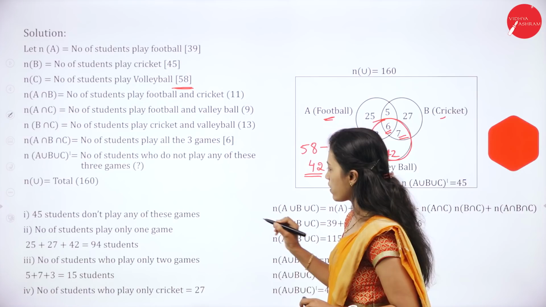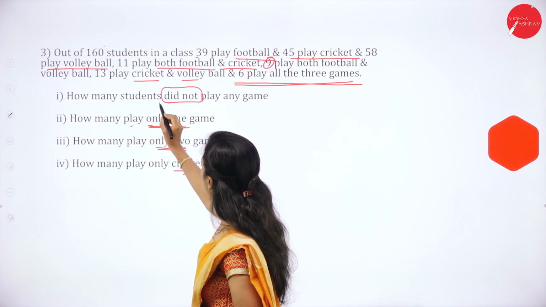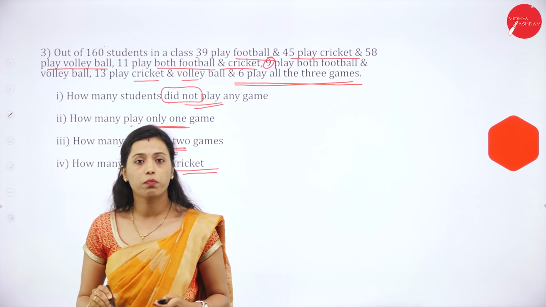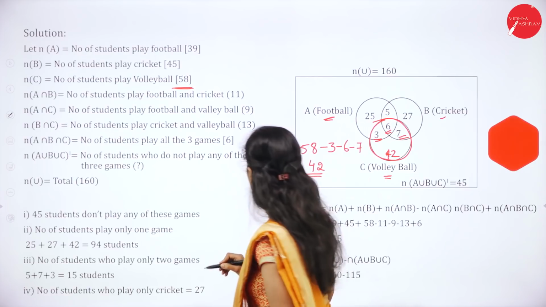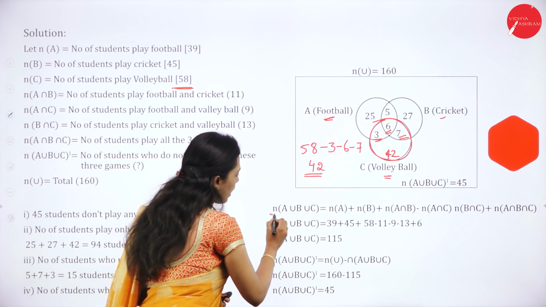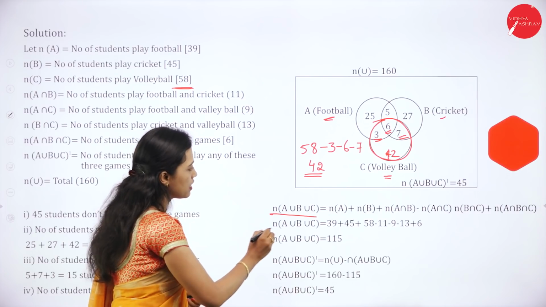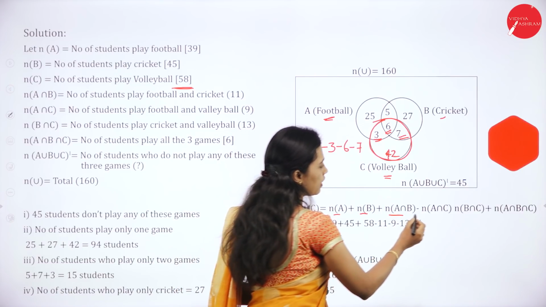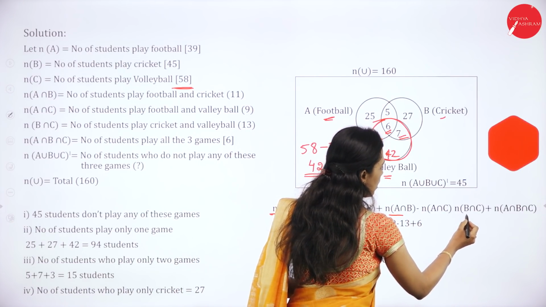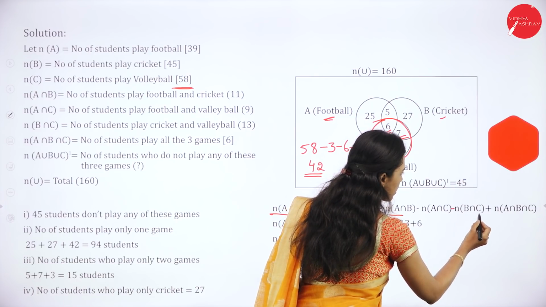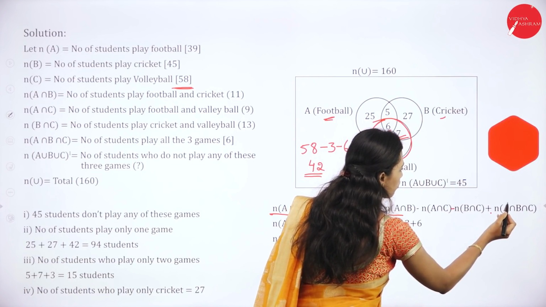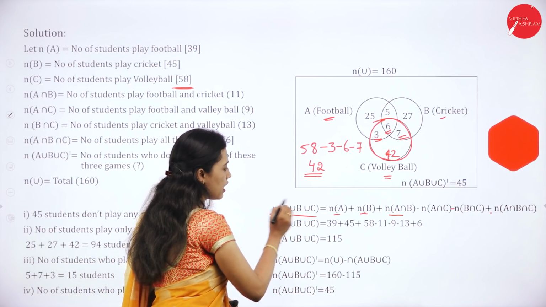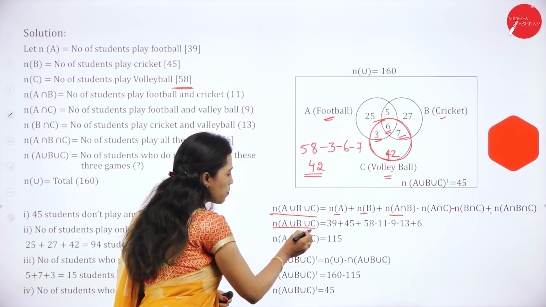Next, our question is, how many students did not play any game? So, n of A union B union C is equal to n of A plus n of B plus n of C minus n of A intersection B minus n of A intersection C minus n of B intersection C plus n of A intersection B intersection C. So n of A union B union C means number of students who play.